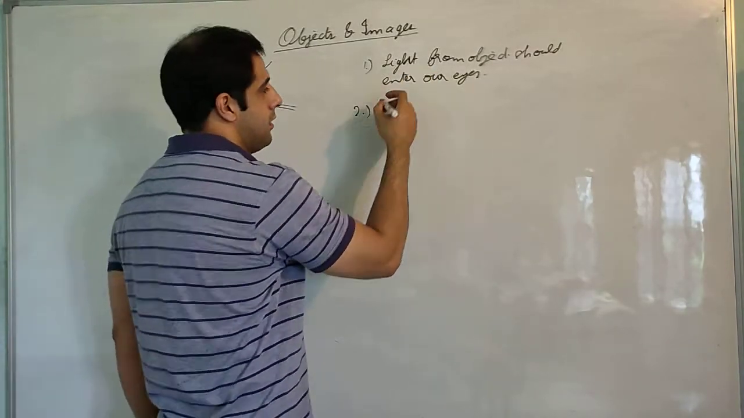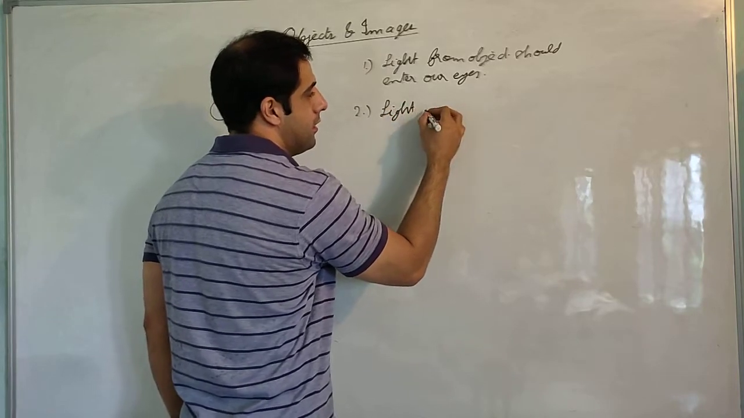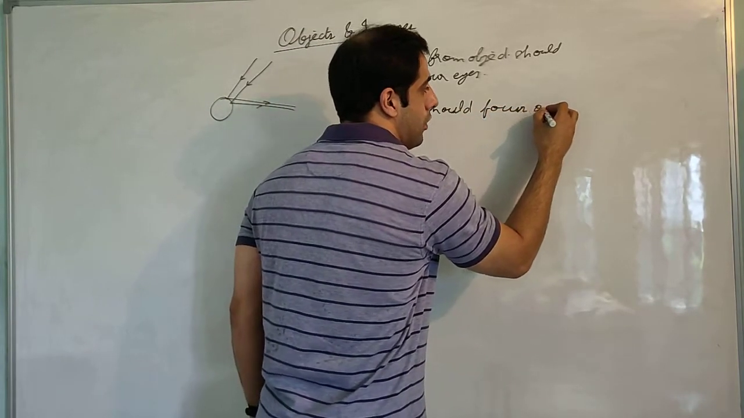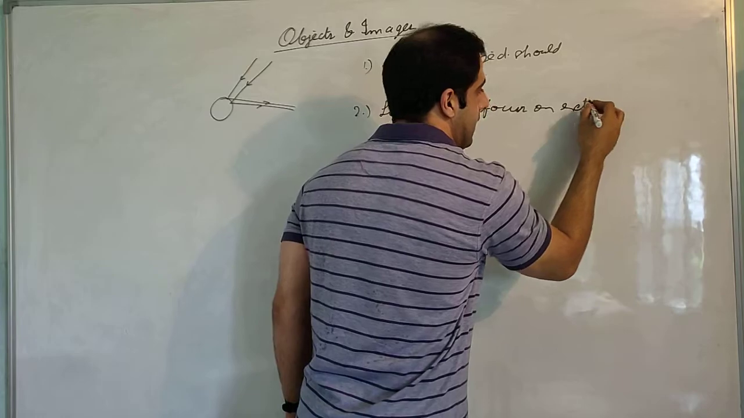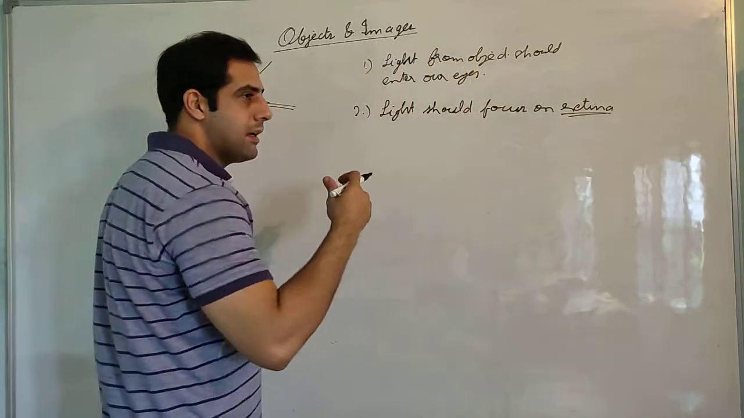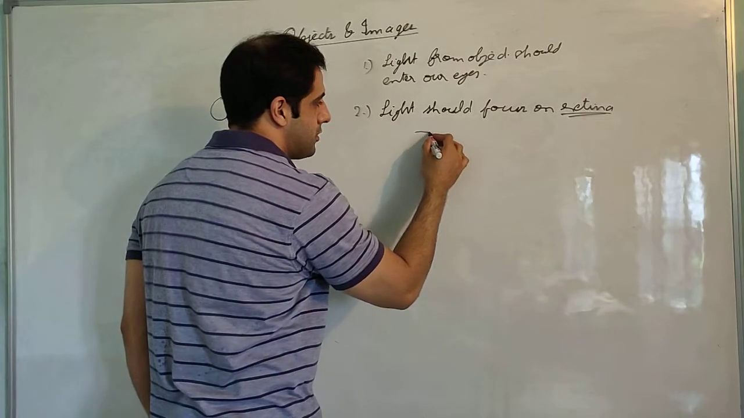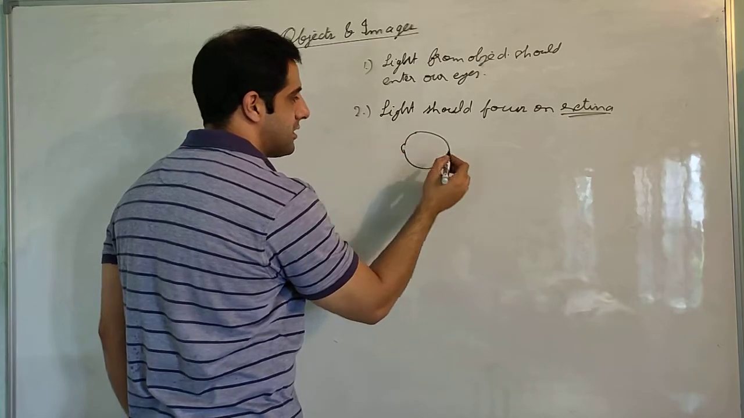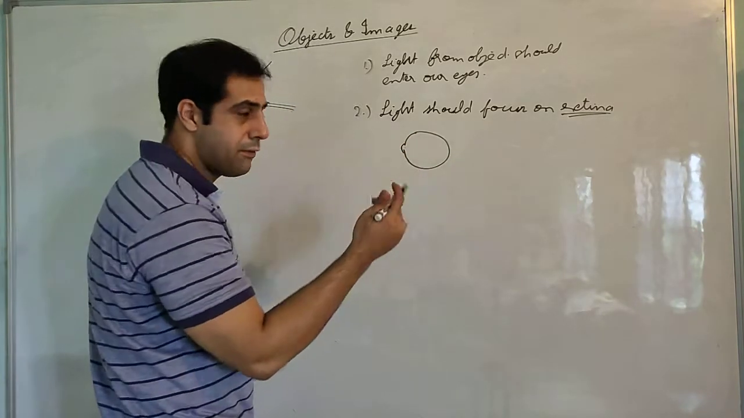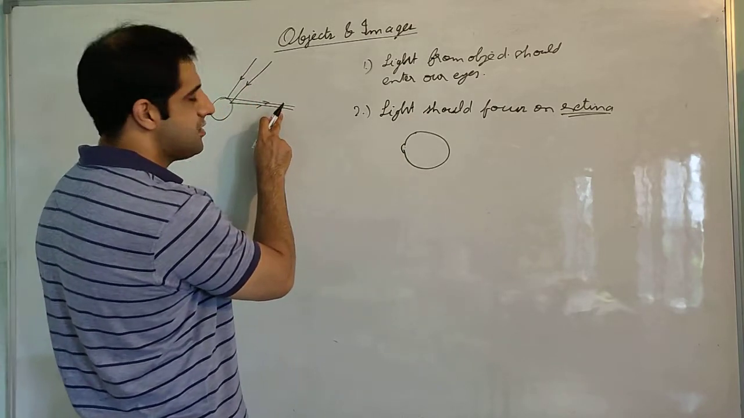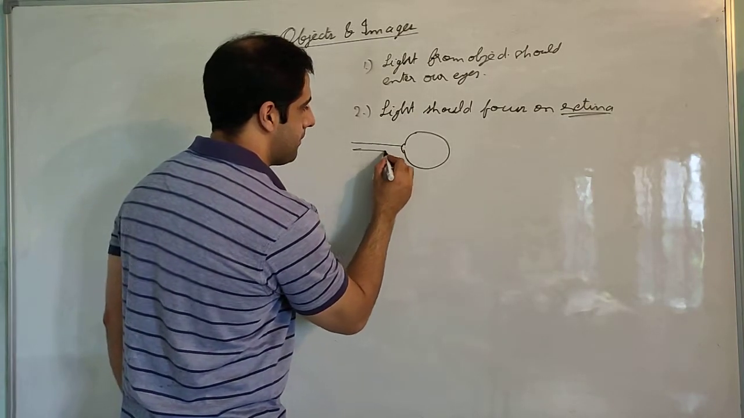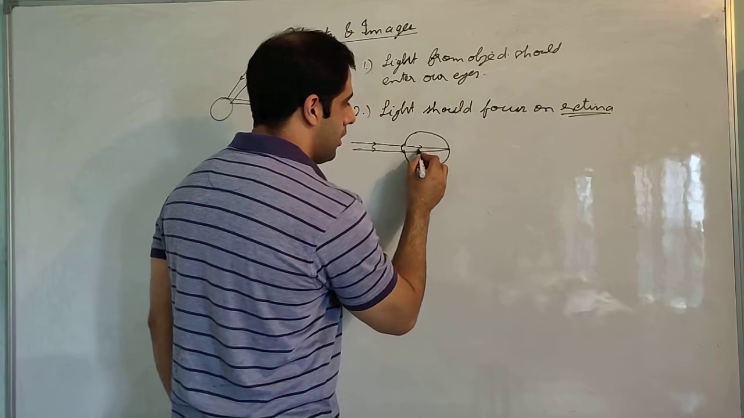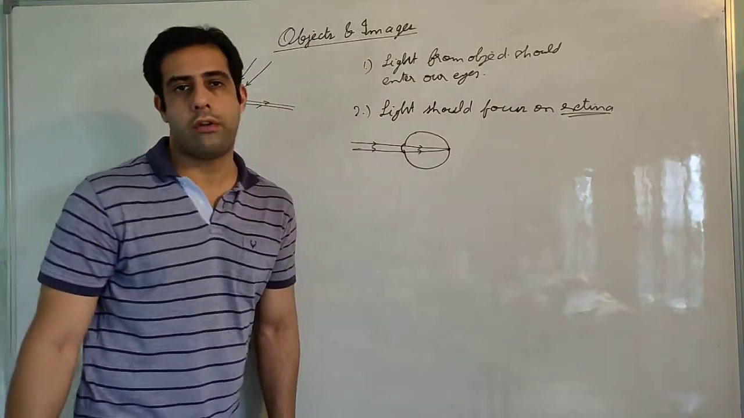Why? That is the second reason. Light should focus on the retina. What is a retina? Retina is a screen that is in our eyes. Suppose this is our eye and this is the eye lens, the front part of our eye. If these rays are coming like this and going inside our eyes, then they should be focused, or they should meet at a point on the retina.